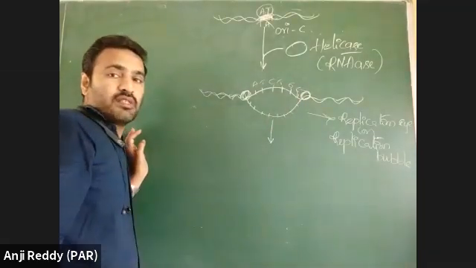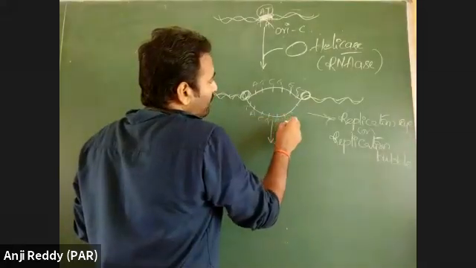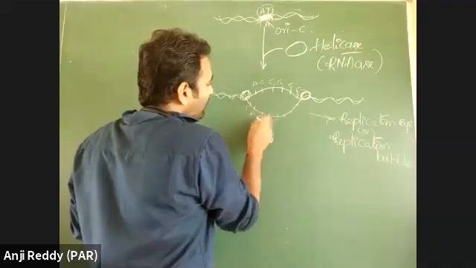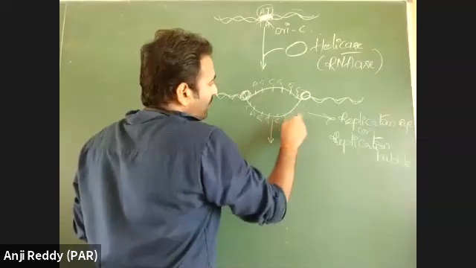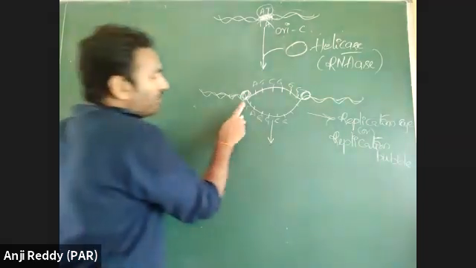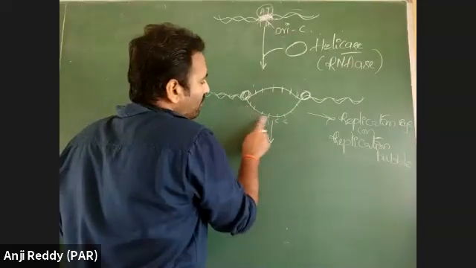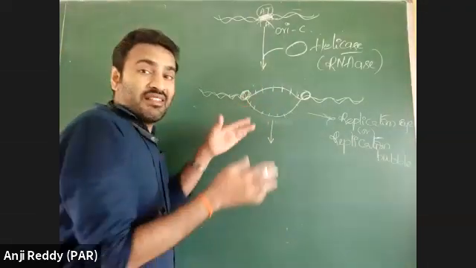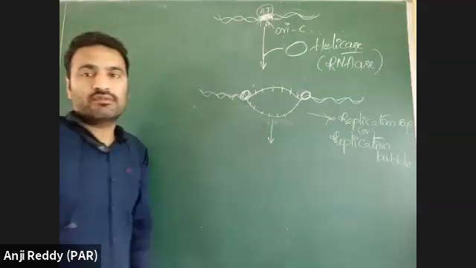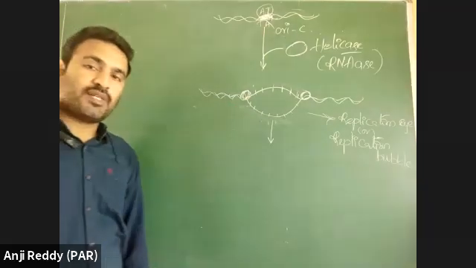If there is a sequence, the opposite strand has the complementary sequence. As the two strands are complementary, there is a chance of rejoining, a chance of reattachment.